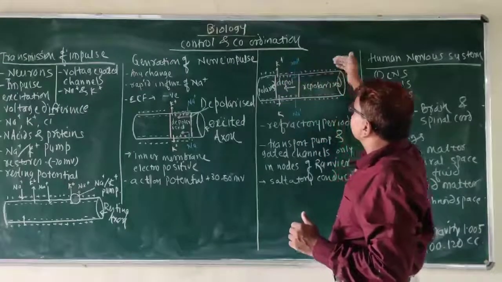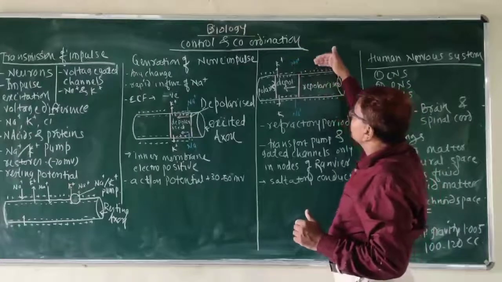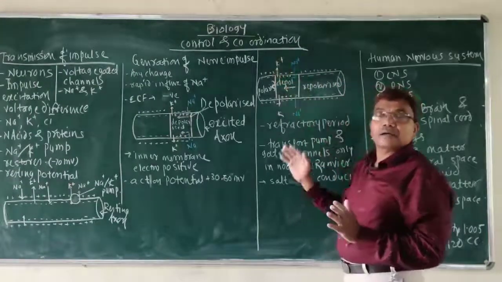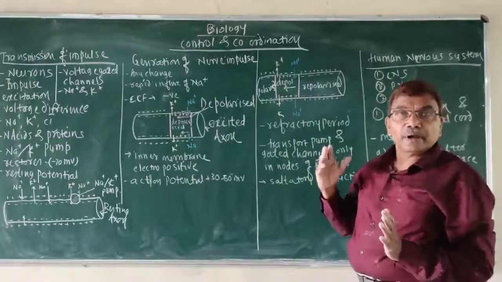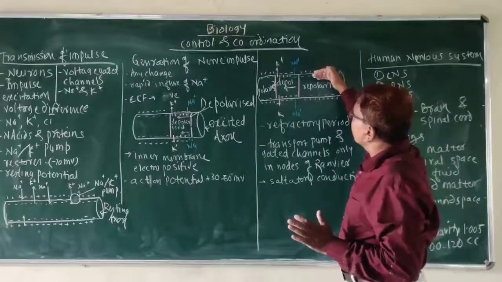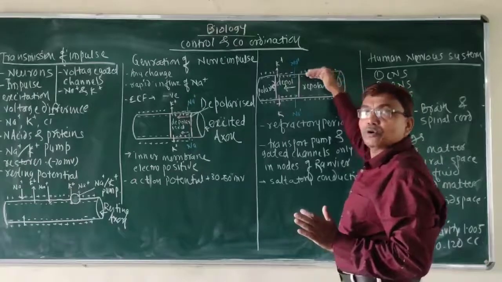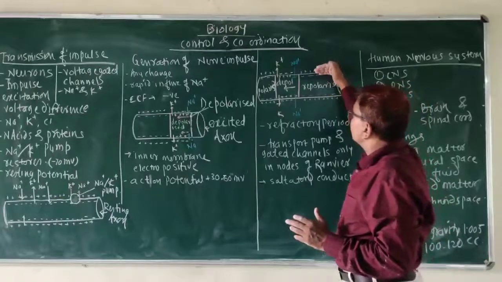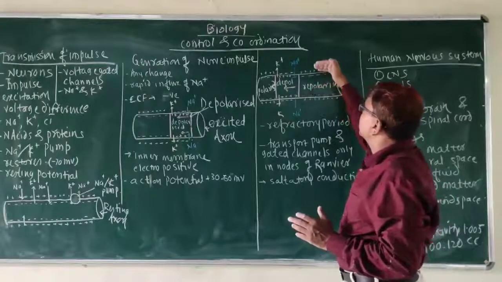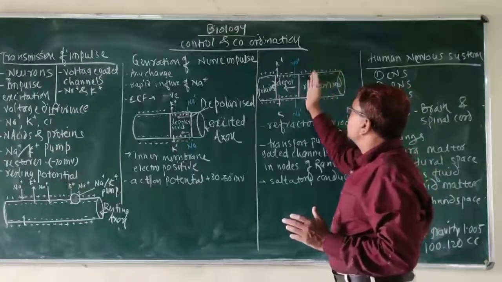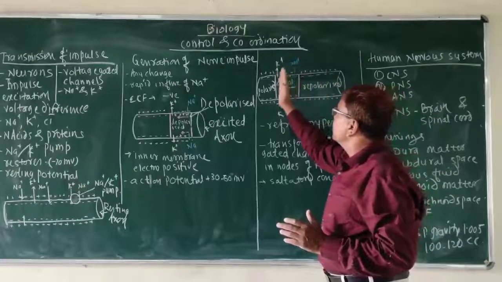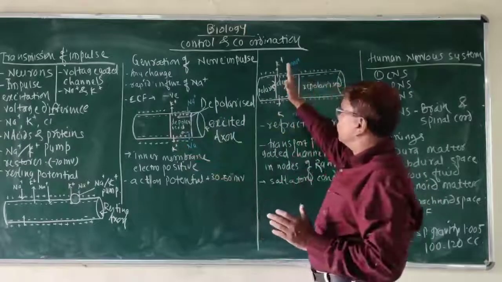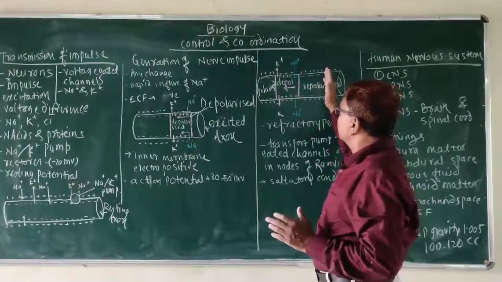That means this sodium ion entry is stopped and potassium ions are actively given out, due to which again a change in the electrical potential takes place. Then that portion becomes negatively charged and positive charge is outside. That means this structure goes in the forward direction. That means resting potential to depolarization, depolarization to repolarization.